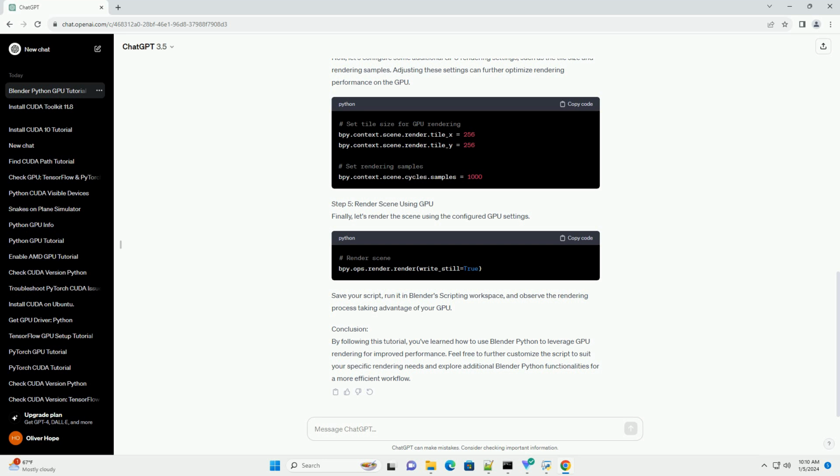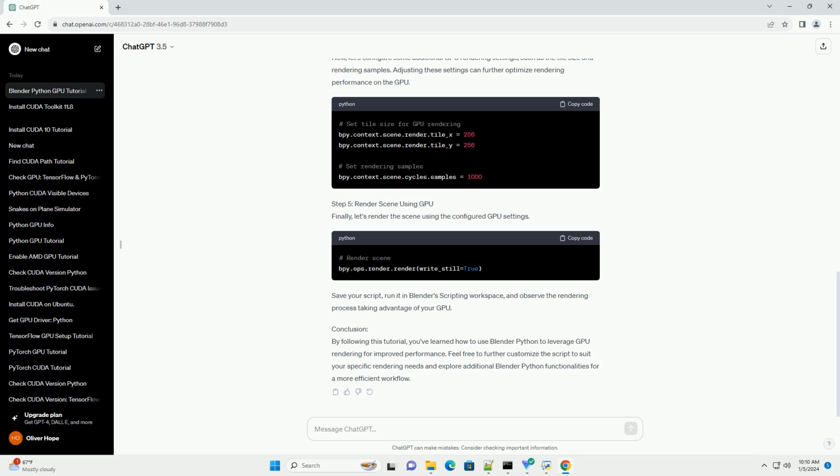Step 5: Render scene using GPU. Finally, let's render the scene using the configured GPU settings. Save your script, run it in Blender's scripting workspace, and observe the rendering process taking advantage of your GPU.